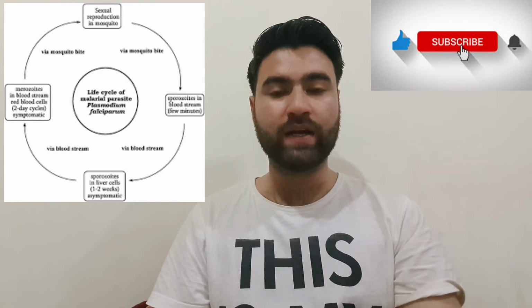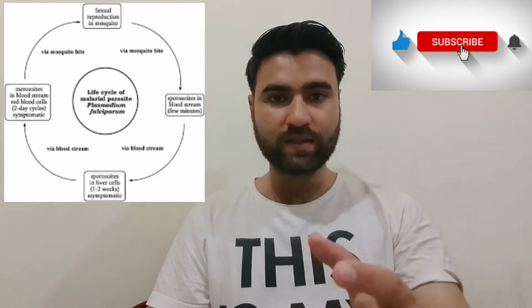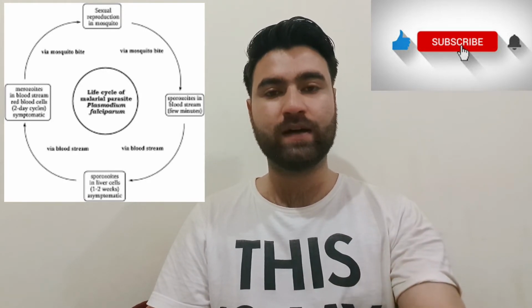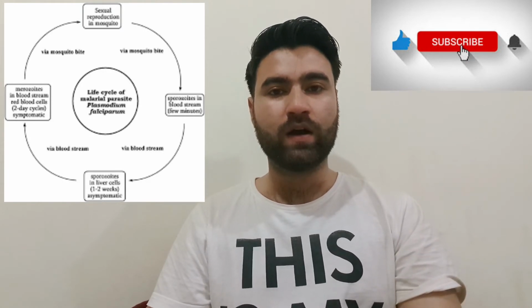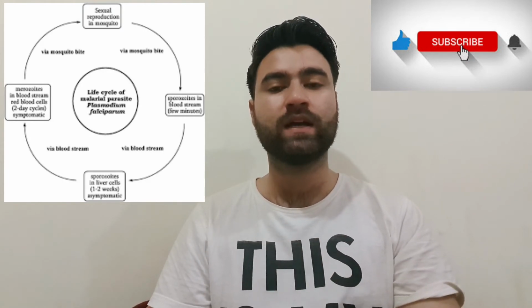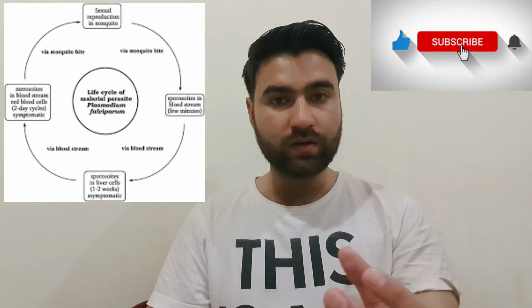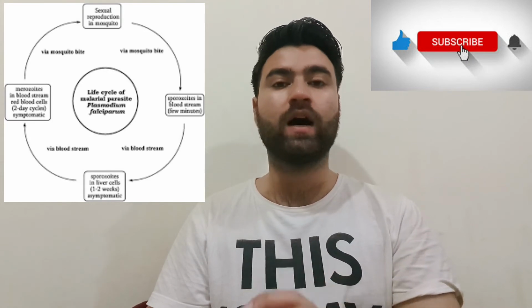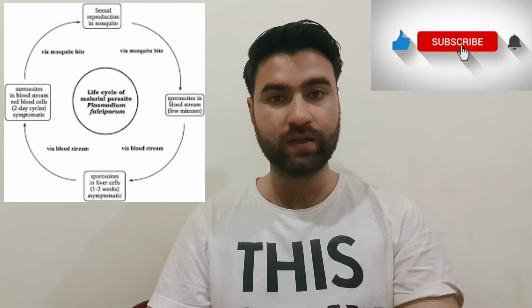This trophozoite is an asexual form. This trophozoite now starts replicating and forms the schizont that contains 6 to 24 merozoites. Now this schizont ruptures, causing rupturing of the RBCs, and these merozoites are released.